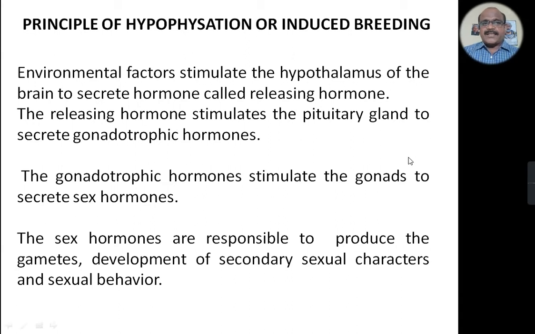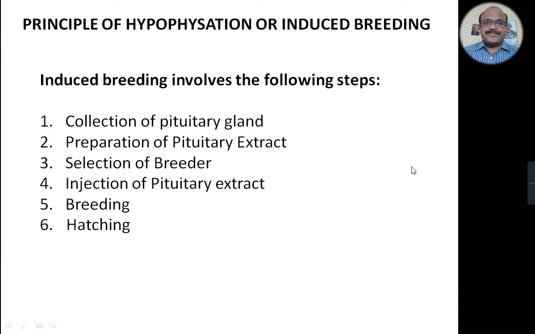But in induced breeding, this mechanism is operated manually or artificially. So now coming to the process of induced breeding. Induced breeding involves the following steps.